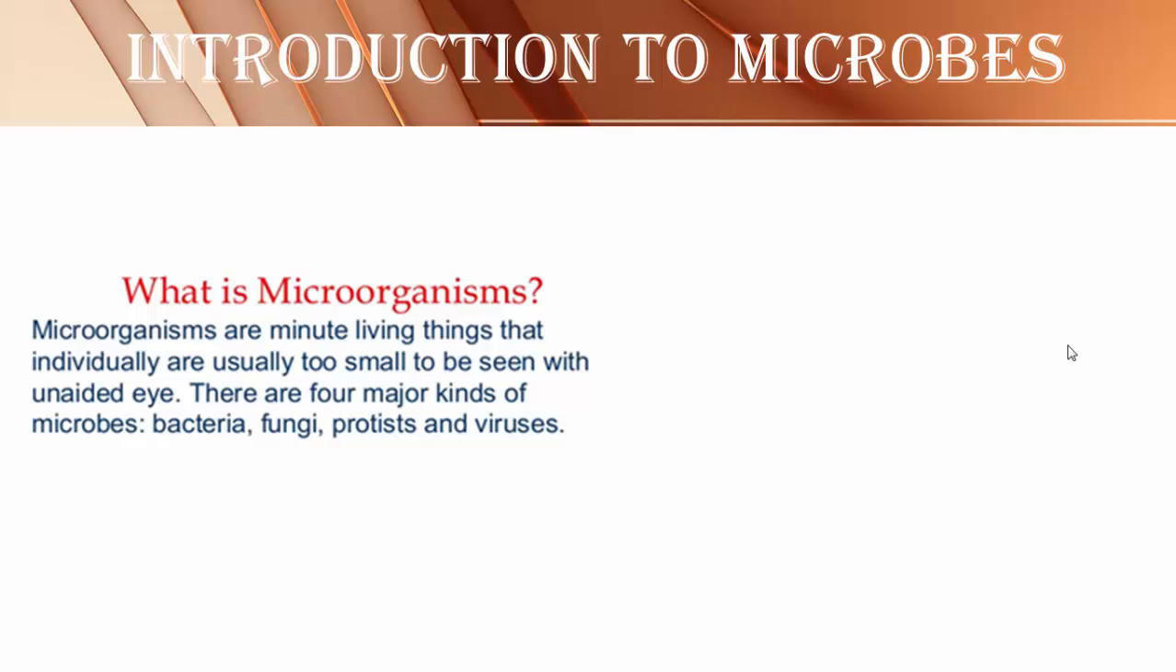So let us move to the definition of microorganisms, or let us know what are microorganisms. Microorganisms are minute living things that individually are usually too small to be seen with unaided eye or naked eye. There are four major kinds of microbes: bacteria, fungi, protists and viruses.